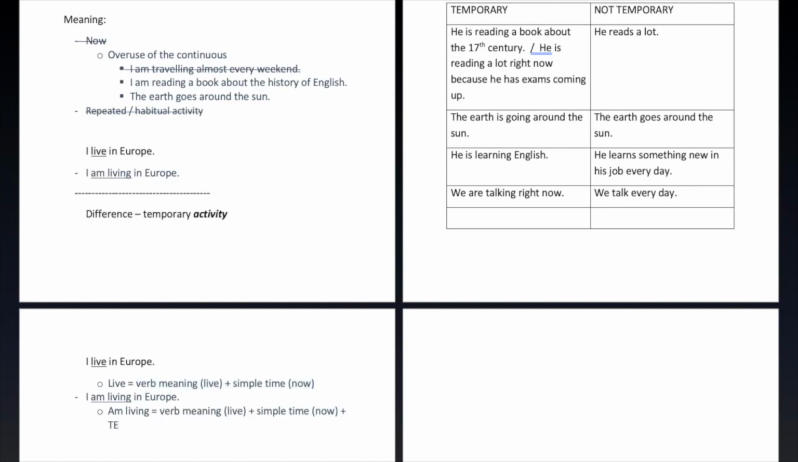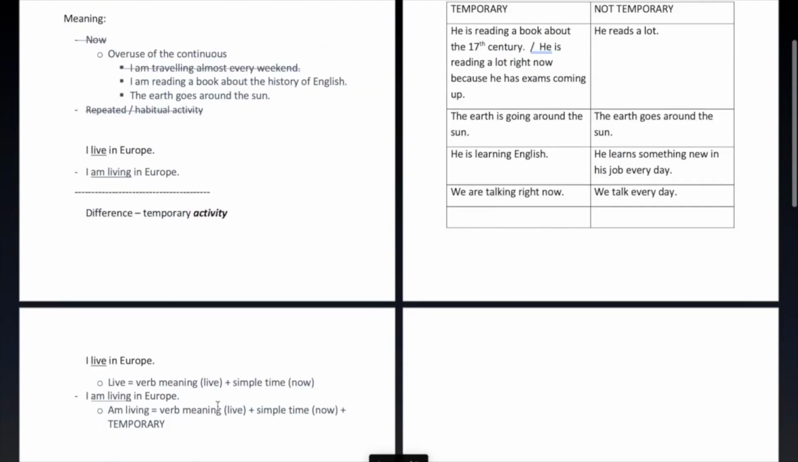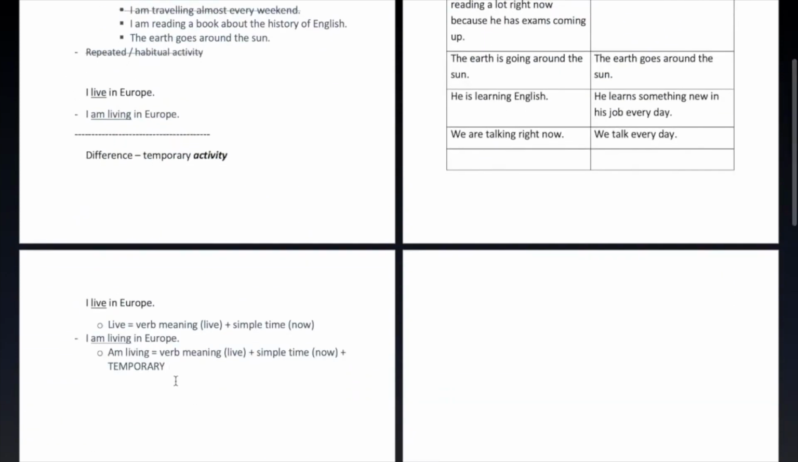But we also have this temporary meaning. So this is another meaning that is added on to the other meanings that are there. A good way to think about this, and other tenses too, is that when we use these kinds of complex tenses, we're always going to use them inside of a simple tense.